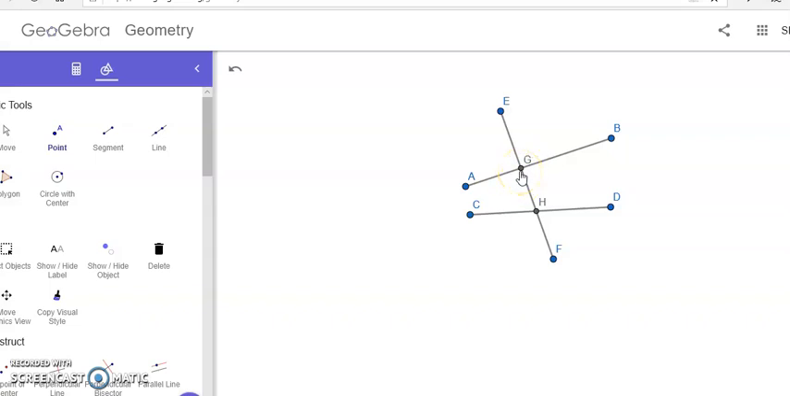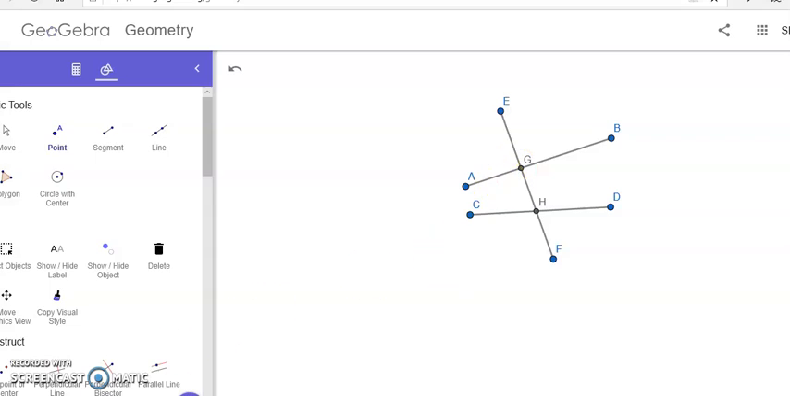So now here I want to measure the angle AGH. You know why? Yes, according to our postulate, it says that if the sum of the interior angles on the same side of this transversal, means this line here, is less than 180 degrees, then these two lines will intersect. So, I want to measure the angle AGH now.